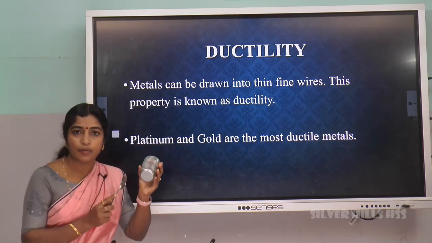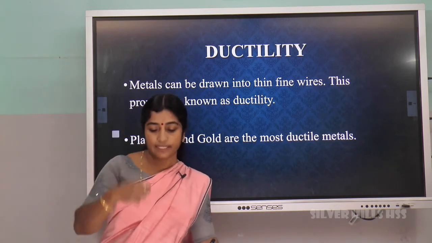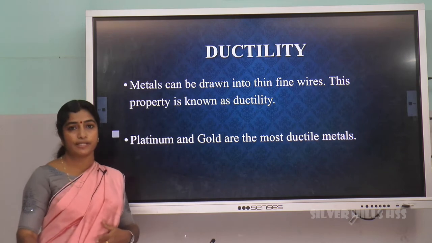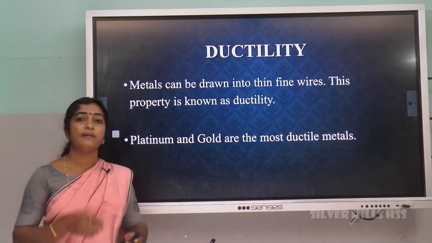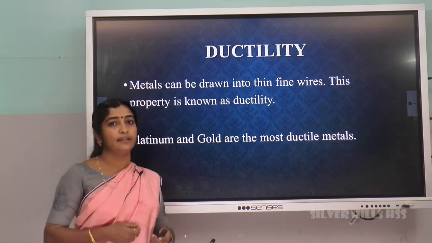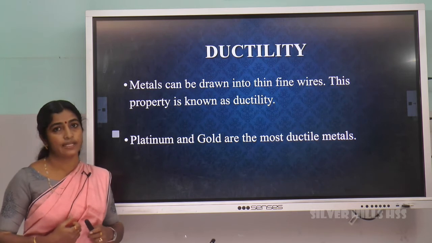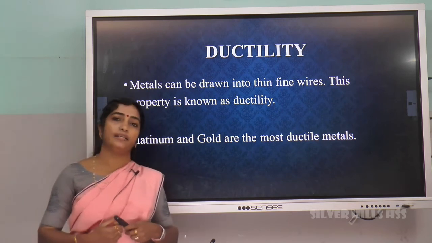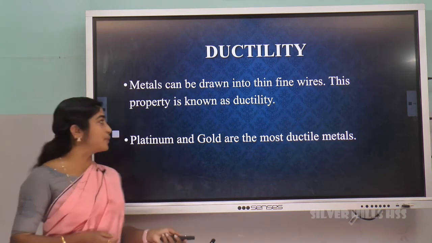Can you hear the sound? Yes, a ringing sound is produced. The strings of musical instruments can produce sound. That is, metals can produce a ringing sound when tapped on a hard surface. This property of metal is called sonority. So, metals are sonorous.